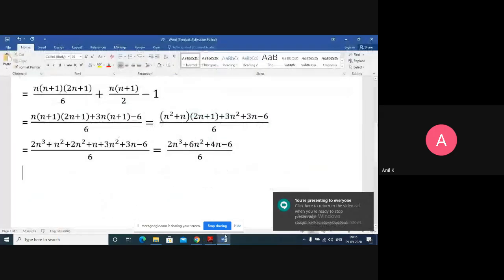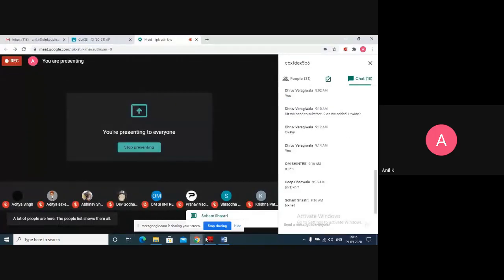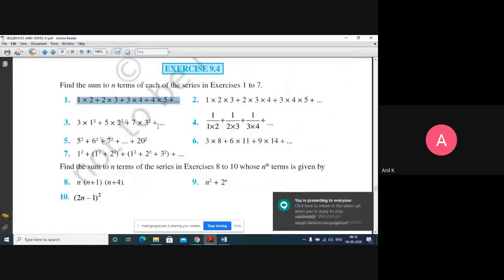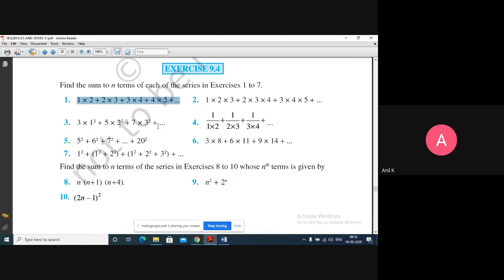If I take n minus 1 into n, because I have to start from natural numbers, if I take n value as 1, it is going to be 0. So we don't have 0 here. You may say we can put 0 plus. Instead of n into n minus 1, can I take anything else?